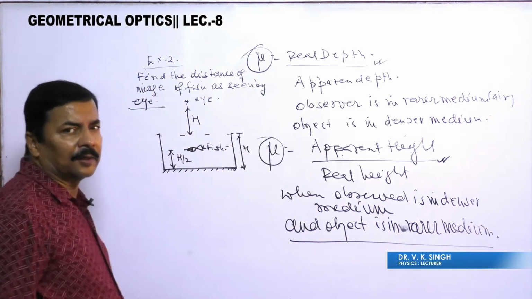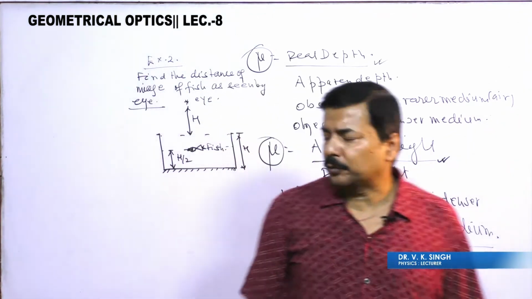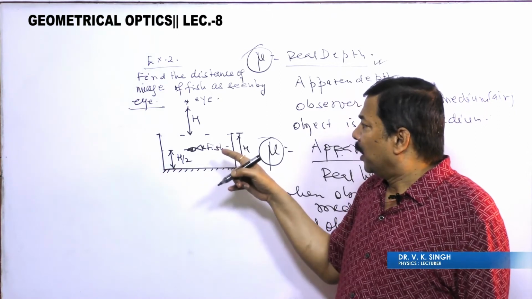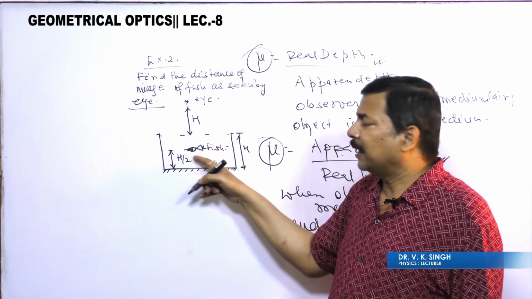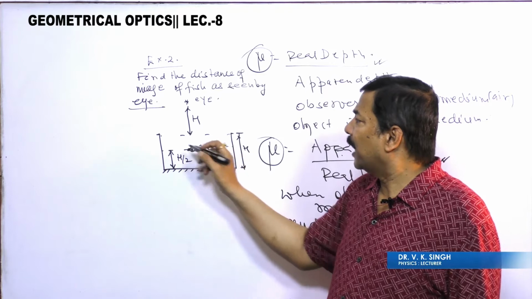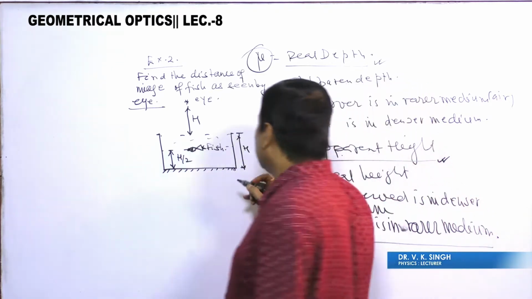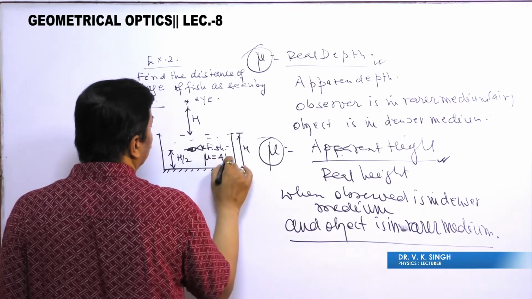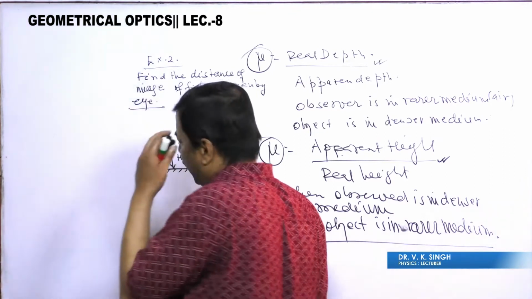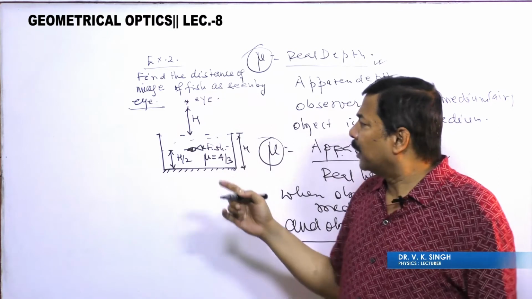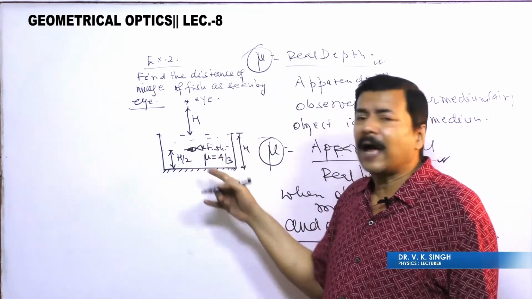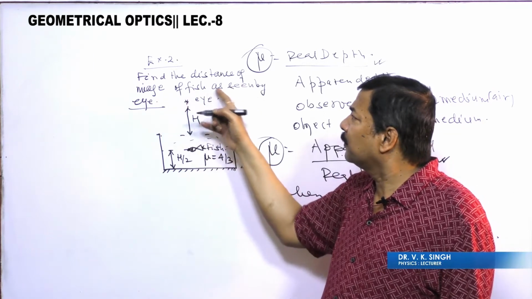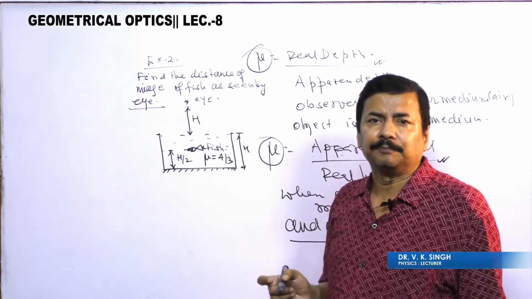Now think how this question can be done. The fish is here at a depth h/2 and here also the liquid, and refractive index mu is 4/3. You have to tell what is the distance of the image of the fish as seen by eye.